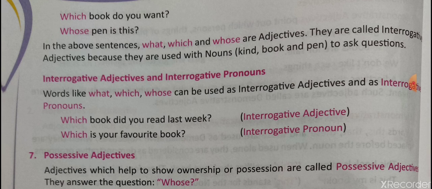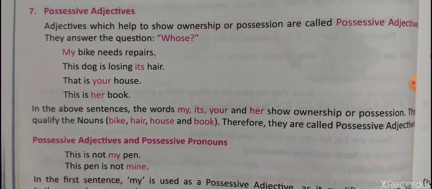All three, distributive, demonstrative and interrogative, have both adjectives and pronouns, and there is one thing in common: if the word is used before the noun, it is an adjective, and if it is used for the noun, at the end or in the starting but with the noun placed elsewhere, it is a pronoun. Coming to the last one, which is possessive adjectives.